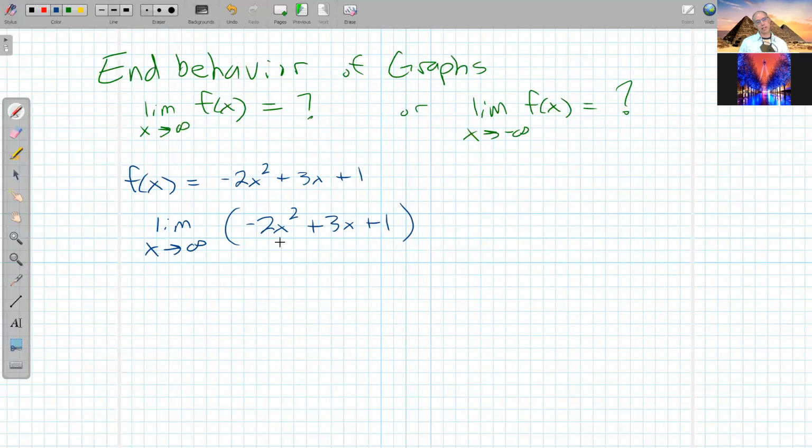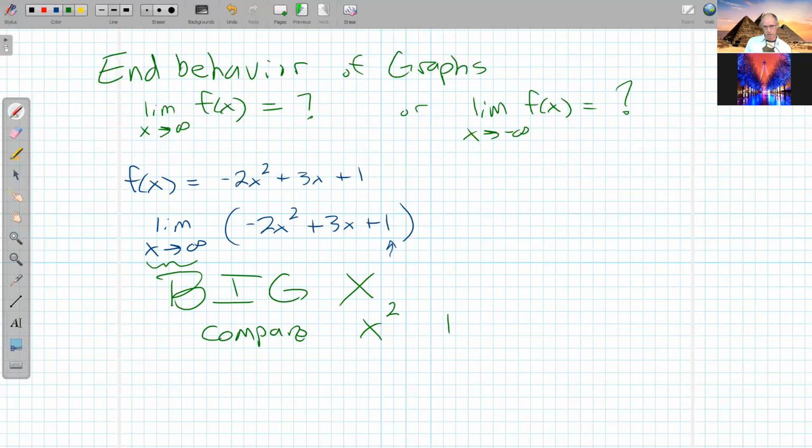Now, we had a rule that said you can break this into 3 different limits if each limit exists. And the only limit that truly exists here is the 1. So I kind of got to think about this holistically. And here's the intuitive way to think holistically. So here I have x getting big x values. And if x is getting really big and we compare a square to a not square, the square dominates.